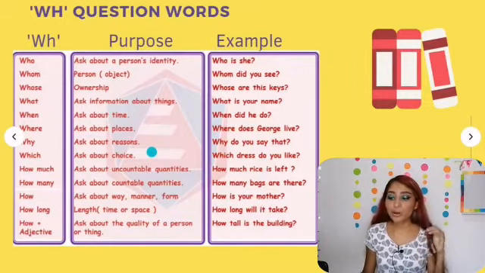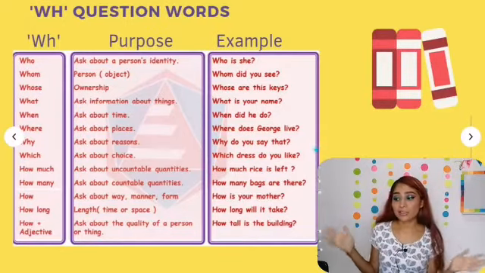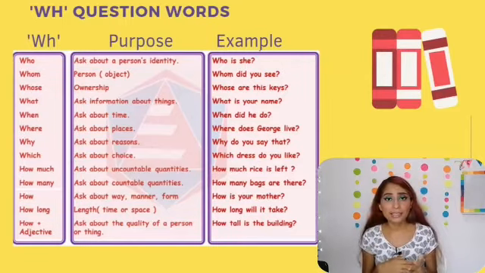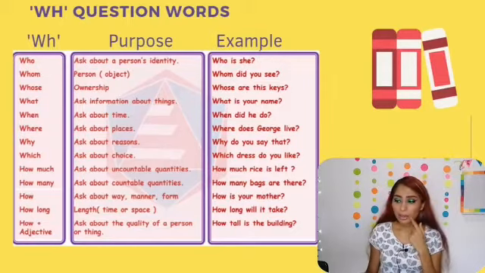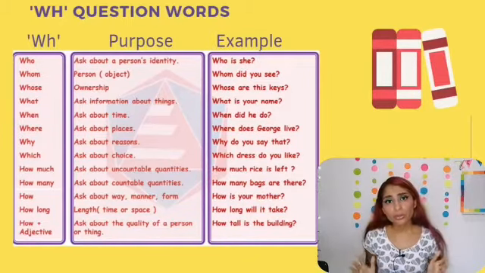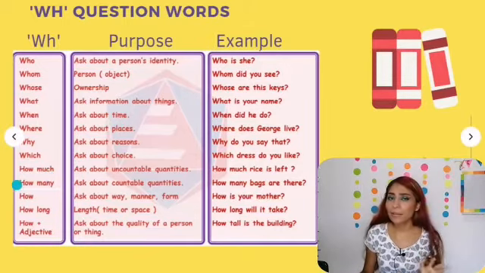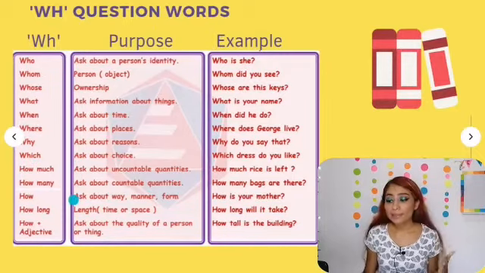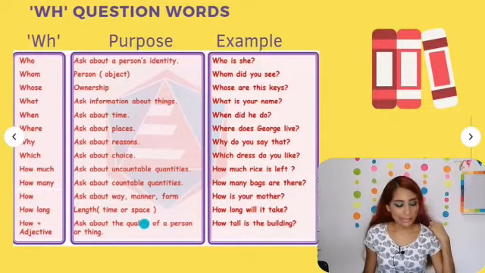Which is used to ask about choice. For example, which dress do you like? That means that they are giving you options of dresses. Maybe they are giving you 3 dresses and you need to choose one. And I will say, which dress do you like? And we also have how much, how many. We're not going to do a review about these ones. How, to ask about way, manner, or form. How is your mother? Okay, and yes, that's it.